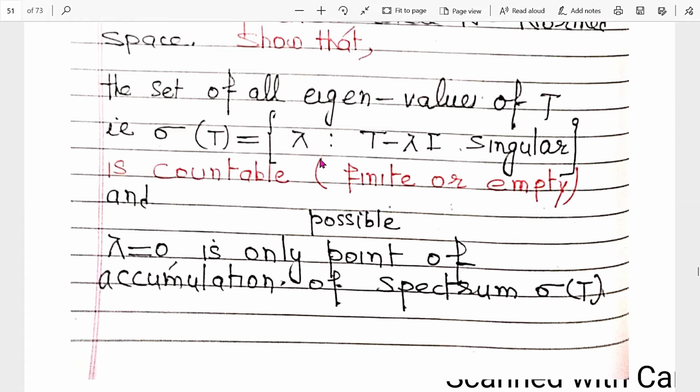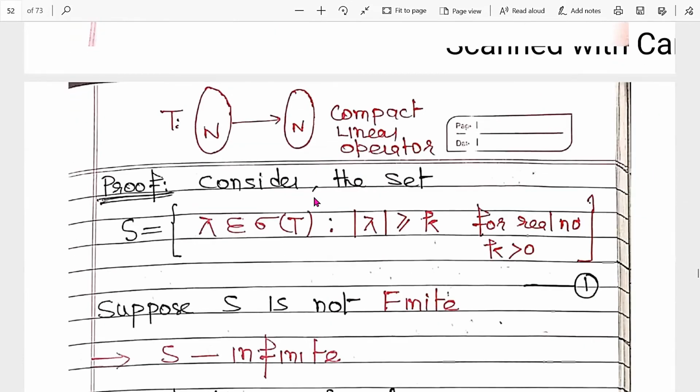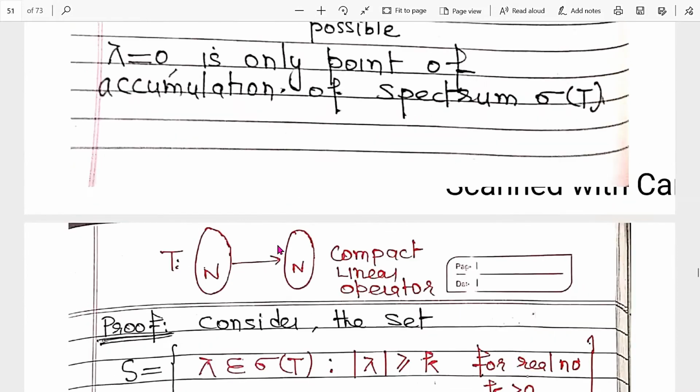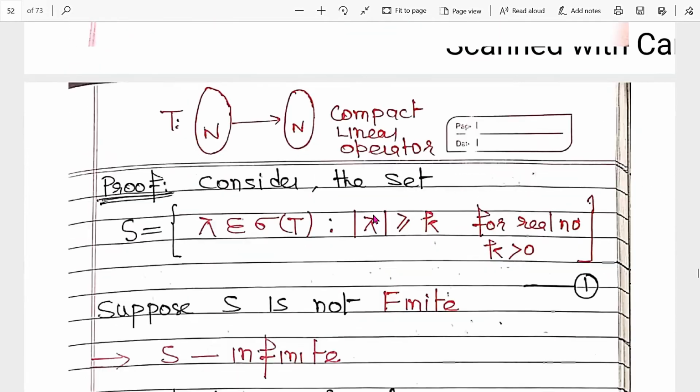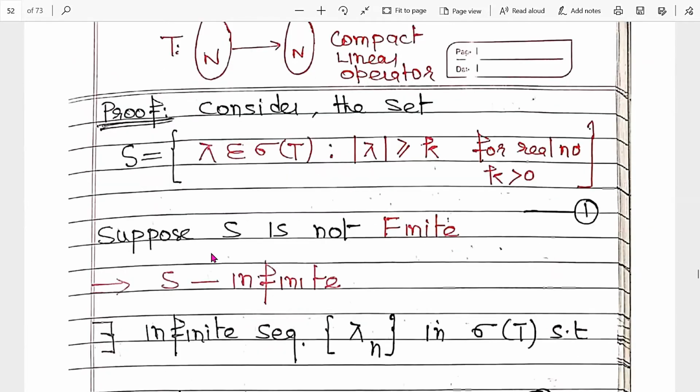So first of all, I consider a set S of lambda belonging to sigma T. It means it satisfies this condition: T minus lambda I is singular, and the absolute value of lambda is greater than or equal to k. It means it is bounded away from zero, greater than or equal to k, for a real number k greater than 0. Suppose S is not finite.